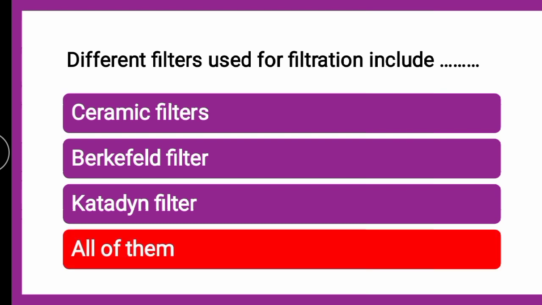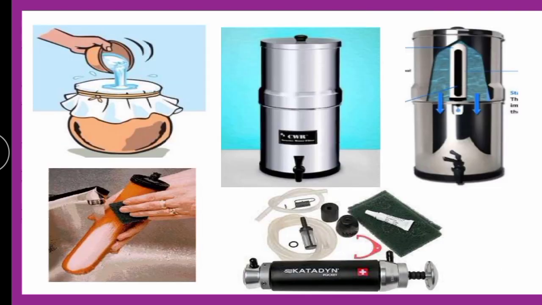The correct answer is it is all of them. There are various filters like ceramic filter, Berkefeld filter, Katadyn filter, as you can see here in the picture.